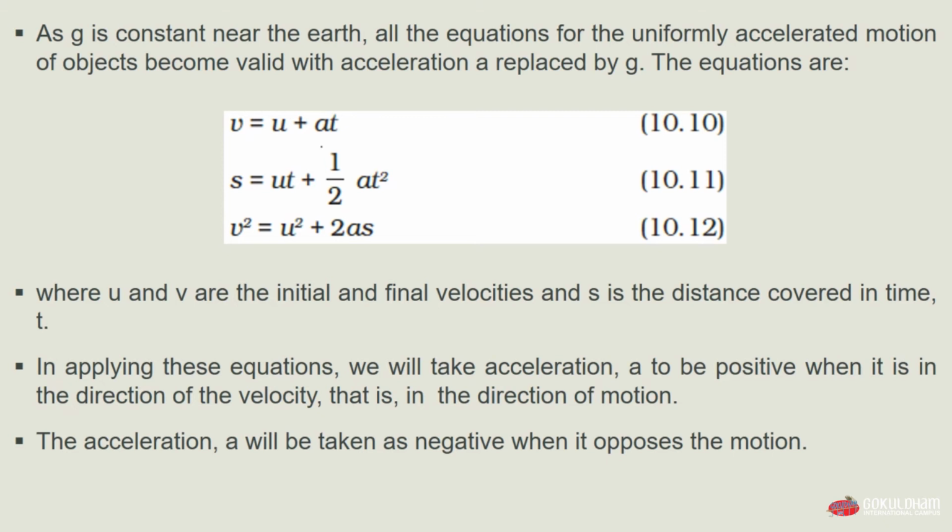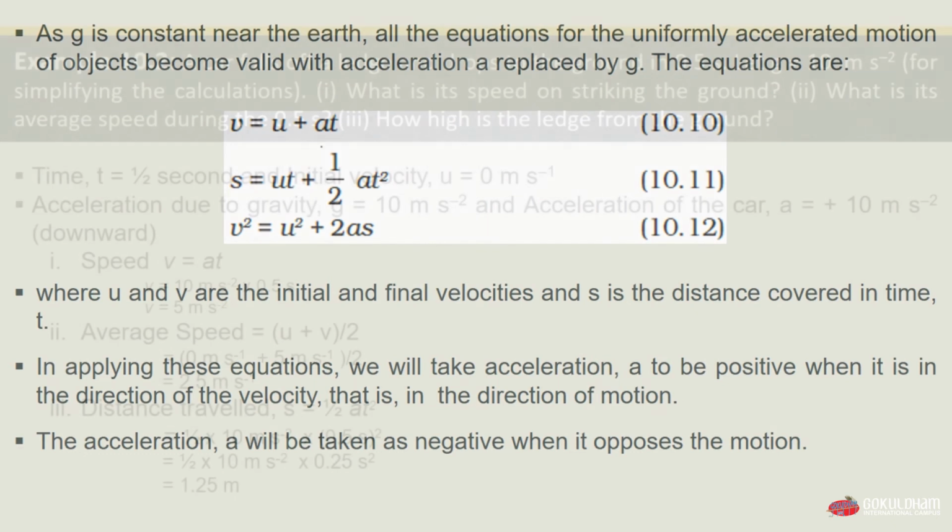In applying these equations, we will take acceleration a to be positive when it is in the direction of the velocity, that is, in the direction of motion, and the acceleration a will be taken as negative when it opposes the motion. It means if acceleration is in the direction of motion, it will be positive, but if the acceleration is in the opposite direction of the motion, then the value of acceleration will be negative.